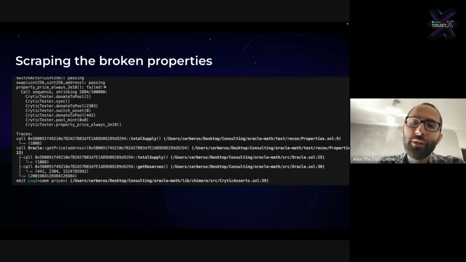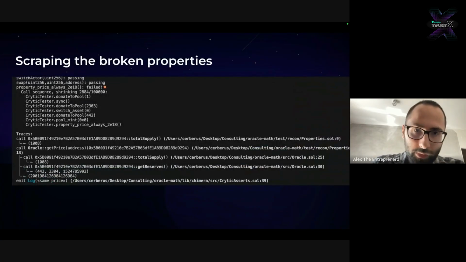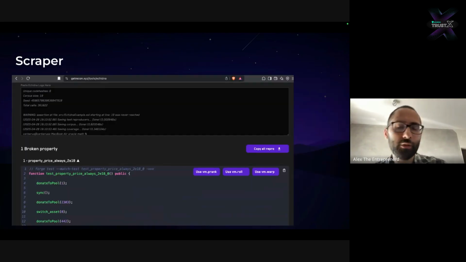So once we see something like this, we know that something is up. However, it can be very difficult to use Echidna to debug this, because that's all Echidna does. It tells you, this is what I called, here's a log, good luck. And so what we built is a scraper that can convert your Echidna test into Foundry repros. That's why we created an entire framework around this, because we want to use Echidna, which gives us so many more combinations, so much more power. But Echidna is extremely clunky, so we just grab what Echidna gives us, convert it to Foundry, and now we can debug with Foundry.